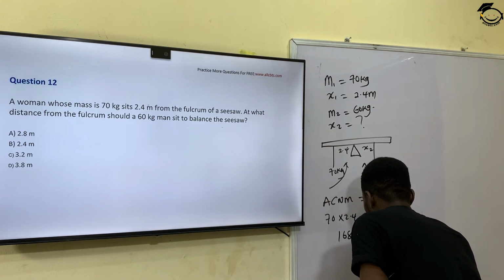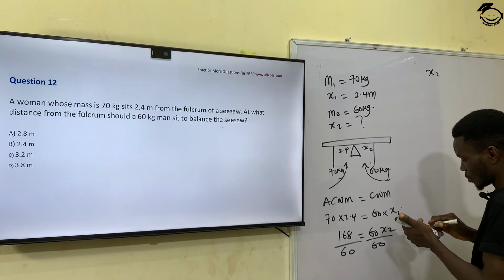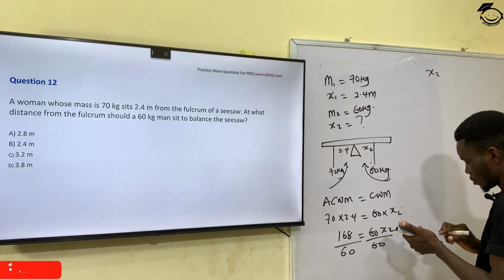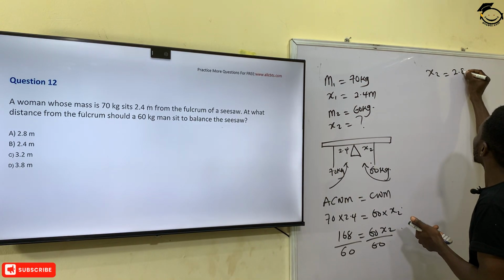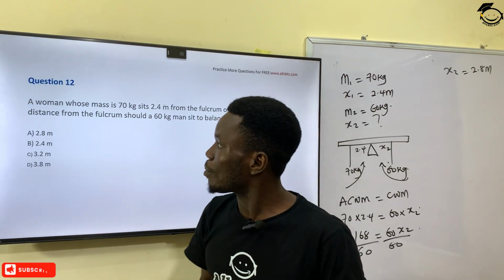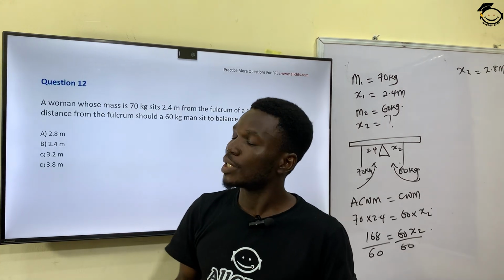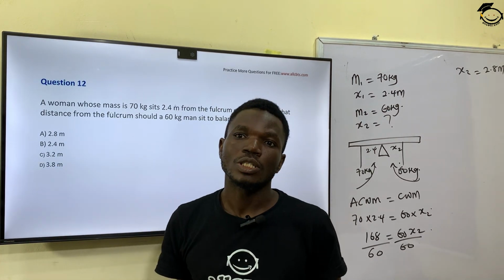Divide both sides by 60. It means that my x2 is going to give me 2.8 meters. It means that the 60 kilogram man will have to sit at the 2.8 meters point from the fulcrum, and that is option A.